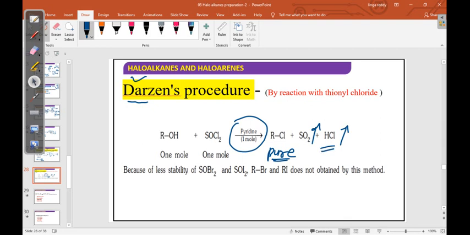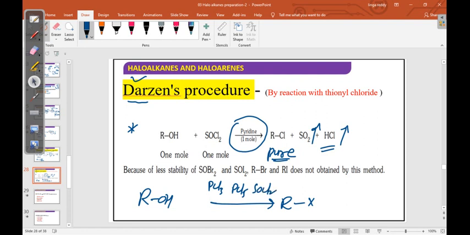This is the special reaction. Otherwise, to prepare alkyl halide from alcohol there are so many reagents: PCl3, PCl5, SOCl2, then bromine, HI plus phosphorus.